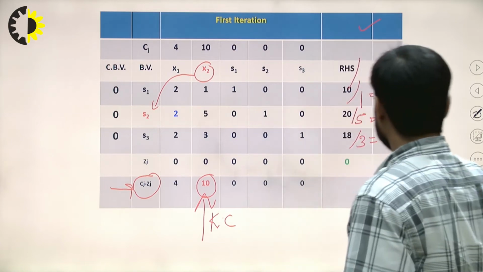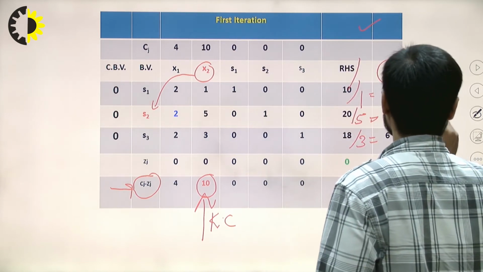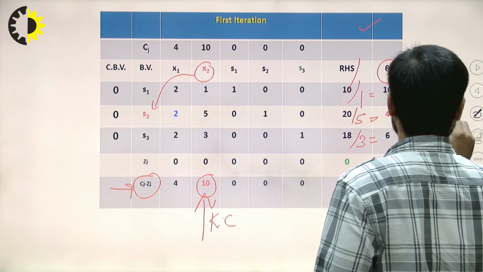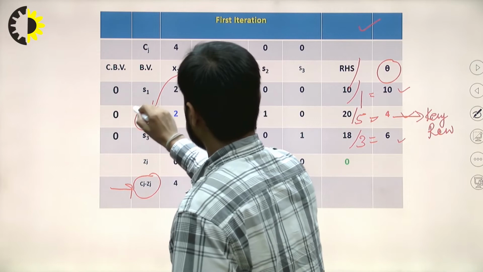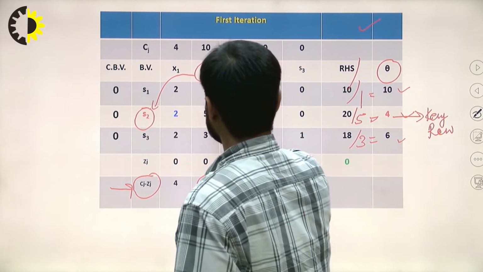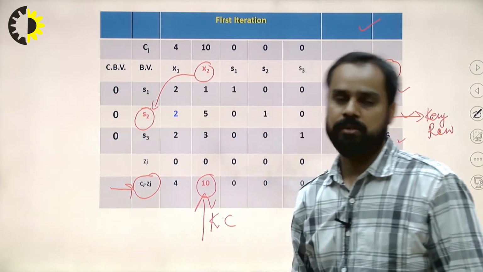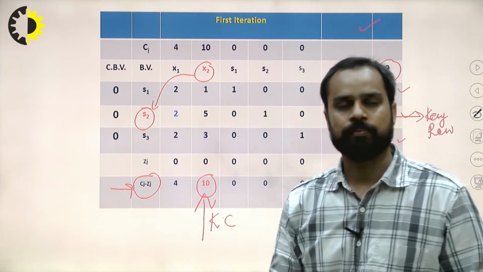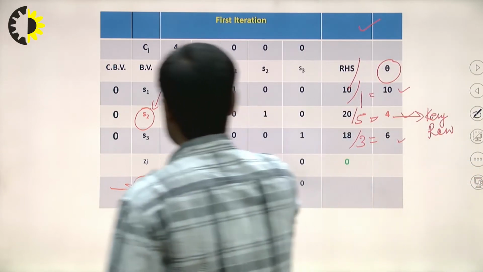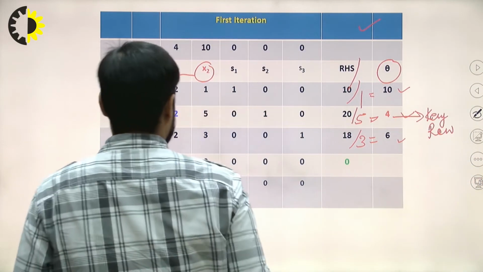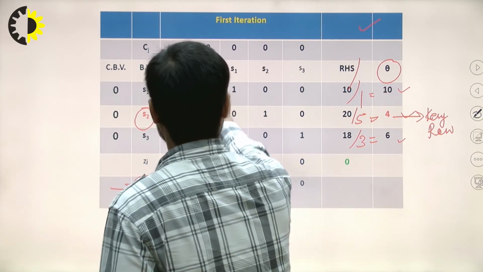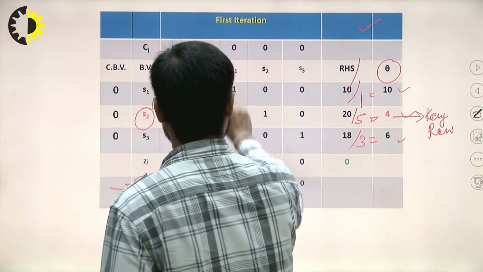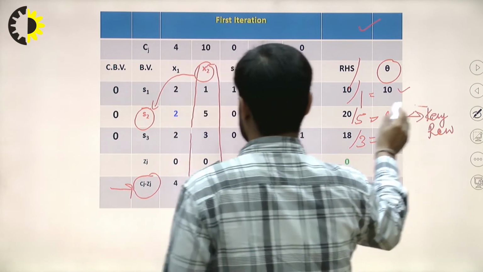That row is called the key row. The key row indicates that S2 will leave the basic variable table, and the key column represents that X2 will replace S2 in the next iteration. And again, we have to find the pivot element.